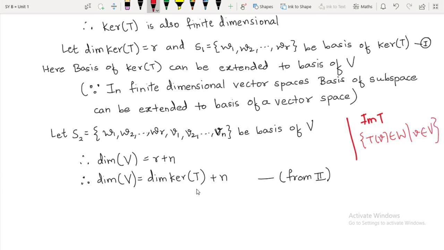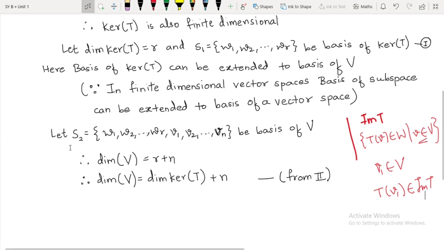Means whenever we have an element of V, we can construct one element of image of T. I mean, if we have v1 of V, then which element will be there in image of T? It will be T of v1, right? So this logic we are going to use in order to construct that set.